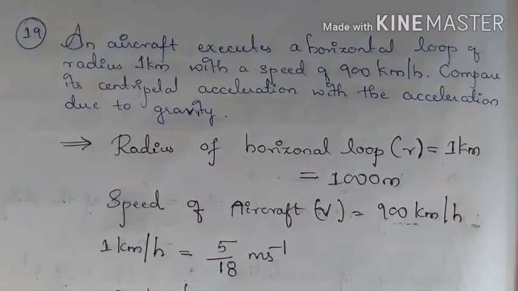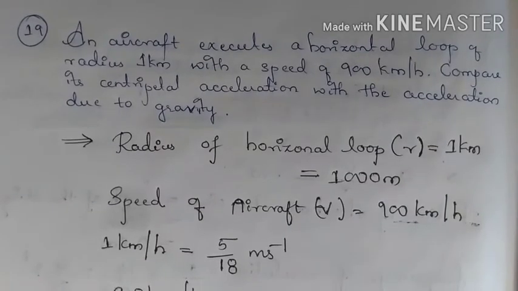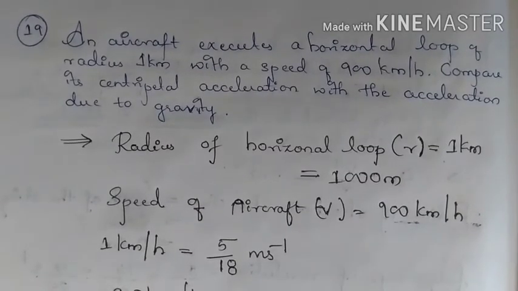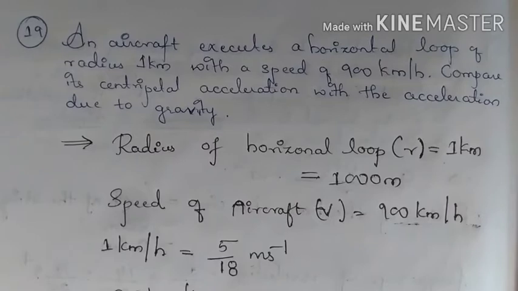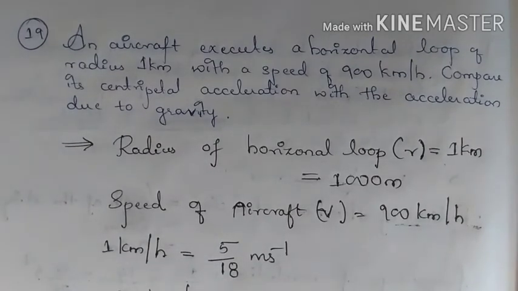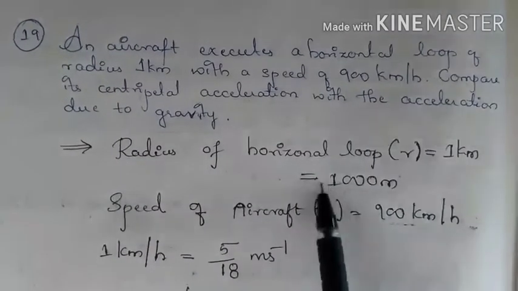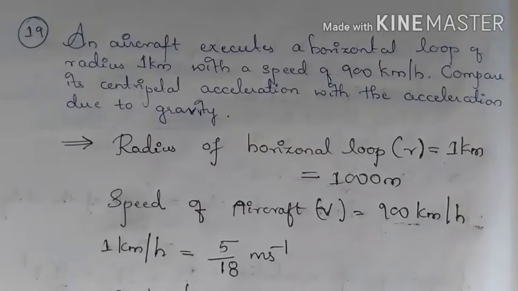If that is in meters per second square, then you have to calculate centripetal acceleration in meters per second square. Then only it will be useful for you to cancel out the units and get the ratio. So radius of the horizontal loop is 1 kilometer, that is 1000 meters. 1 kg is 1000 gram, 1 kilometer is 1000 meters.